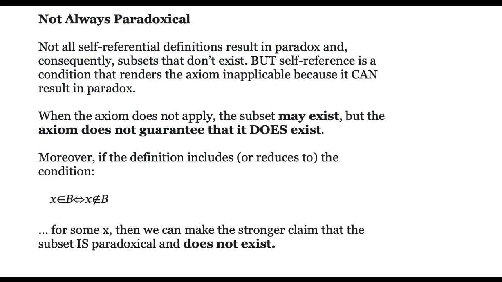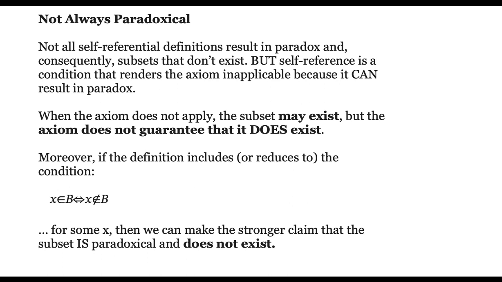Now, self-reference doesn't necessarily mean that there's a paradox. You can have self-referential set definitions that are not paradoxical and actually define existing subsets. But self-reference is a condition that renders the axiom inapplicable because it can result in paradox. So when the axiom does not apply, the subset may exist, but the axiom does not guarantee that it does exist.